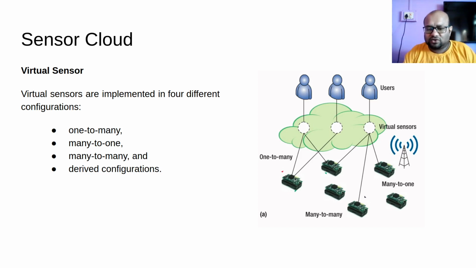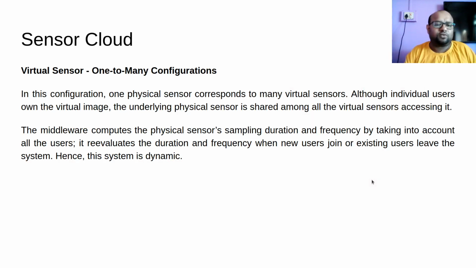All right, so see, these two physical sensors are sending data to this virtual sensor. These three are sending data to this virtual sensor. So many physical sensors are sending data to many virtual sensors. So this is the many-to-many configuration. Let us talk a bit more about this.